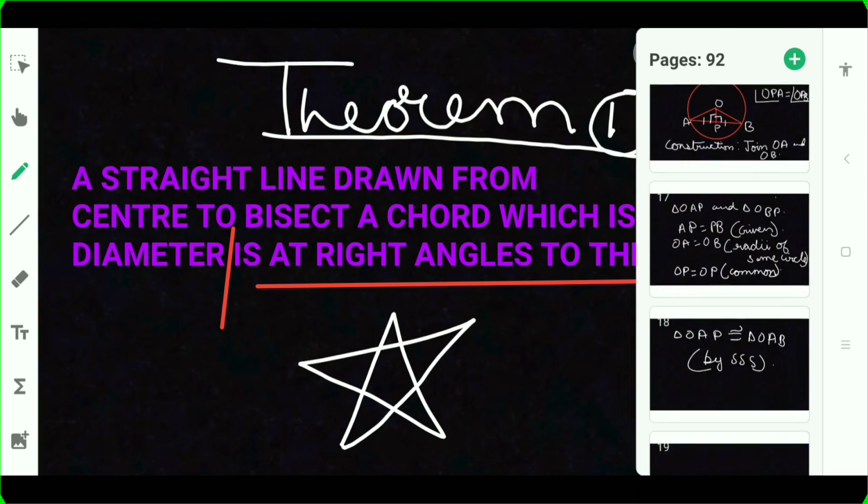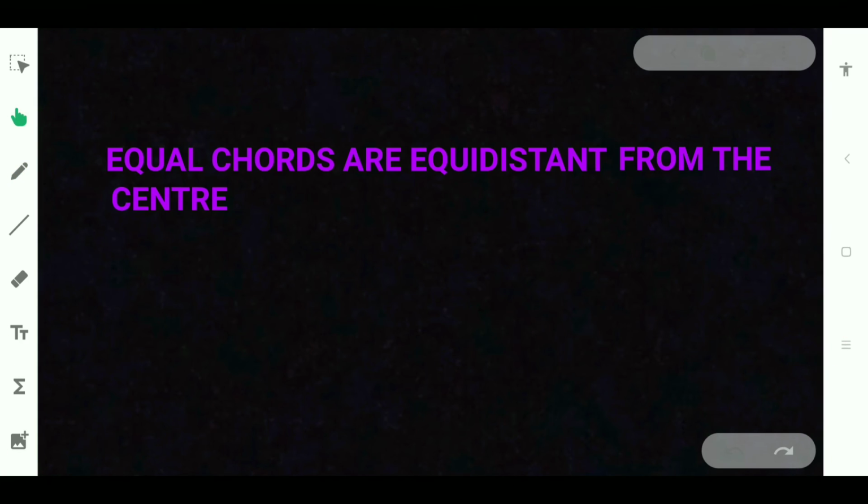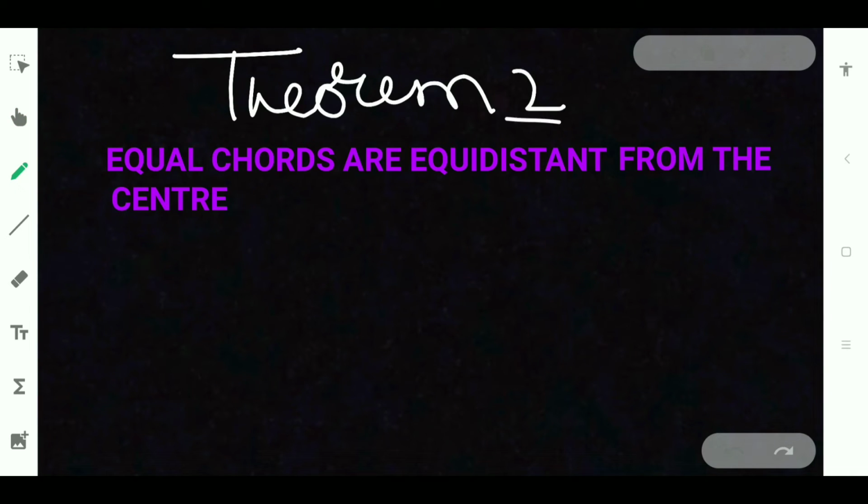Okay, let us go on to the next theorem. So just have a look at this theorem also. Pause the video and have a look at it. Now here we are having this theorem, and we are having converse of this theorem also, same as the before one. Let us read the theorem. Equal chords are equidistant from the center.